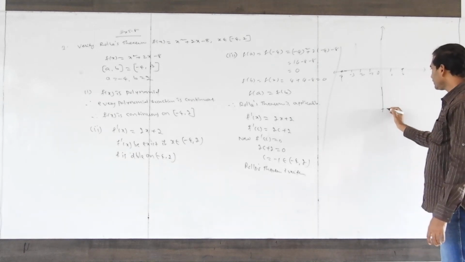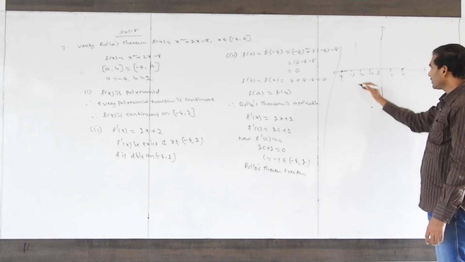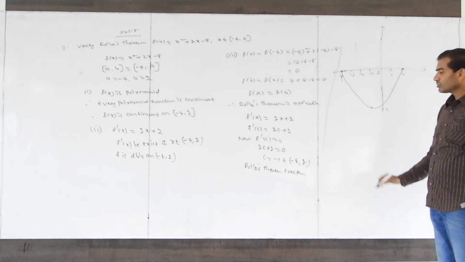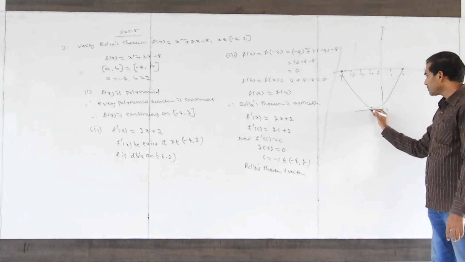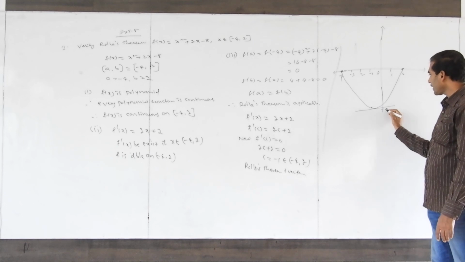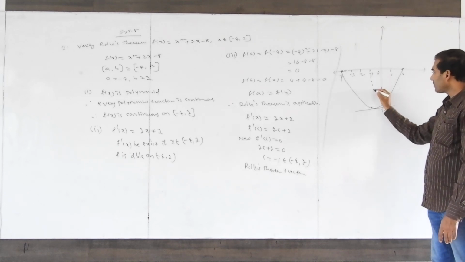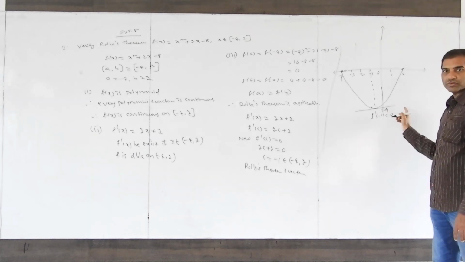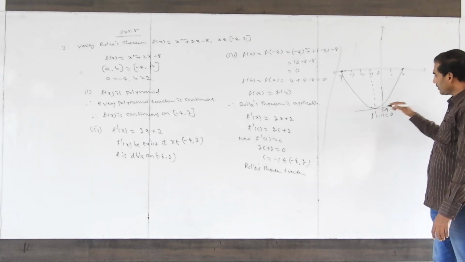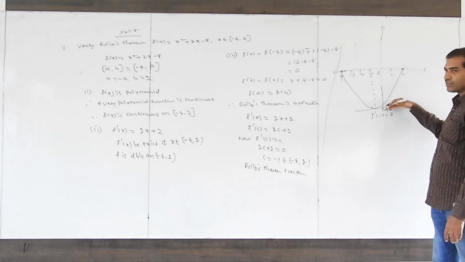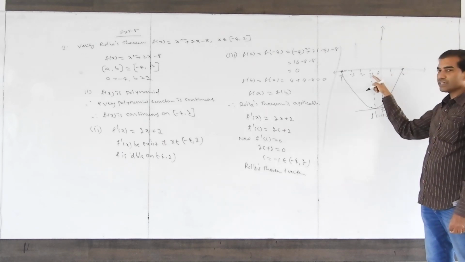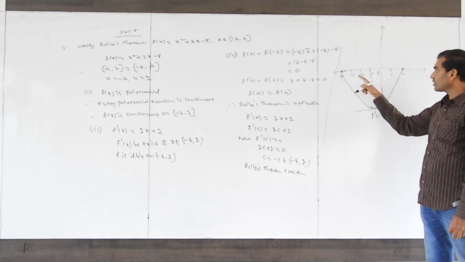Here it goes down to minus 9. The graph is like this. So at this point, the slope is 0. Here at minus 1, f dash of minus 1 equals 0. So at this point, the tangent is parallel to the x-axis. So c means here minus 1. So minus 1 belongs to the